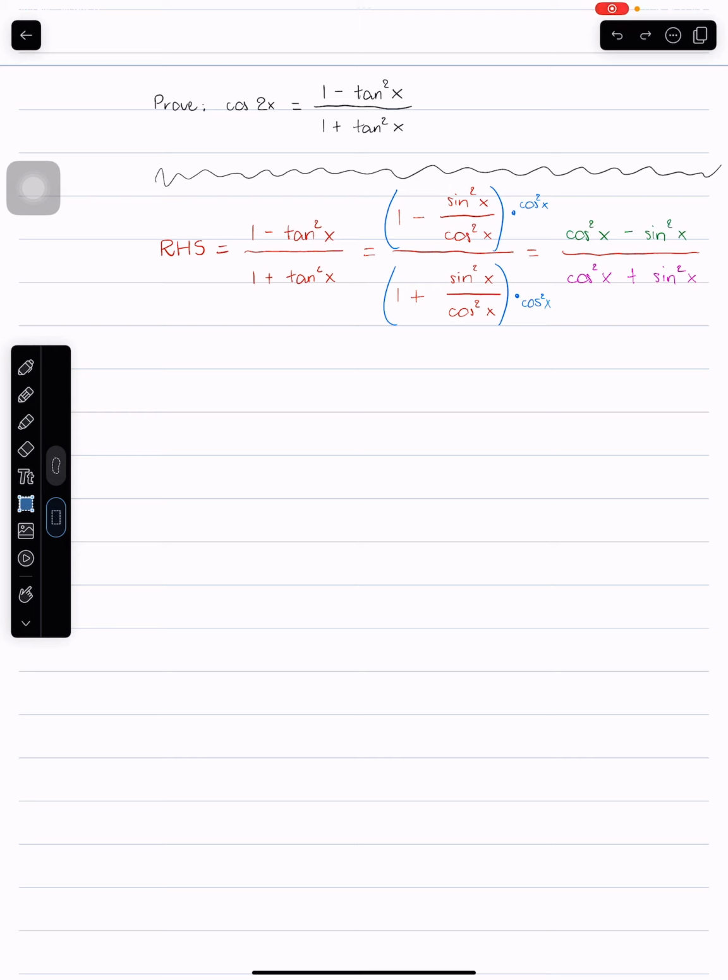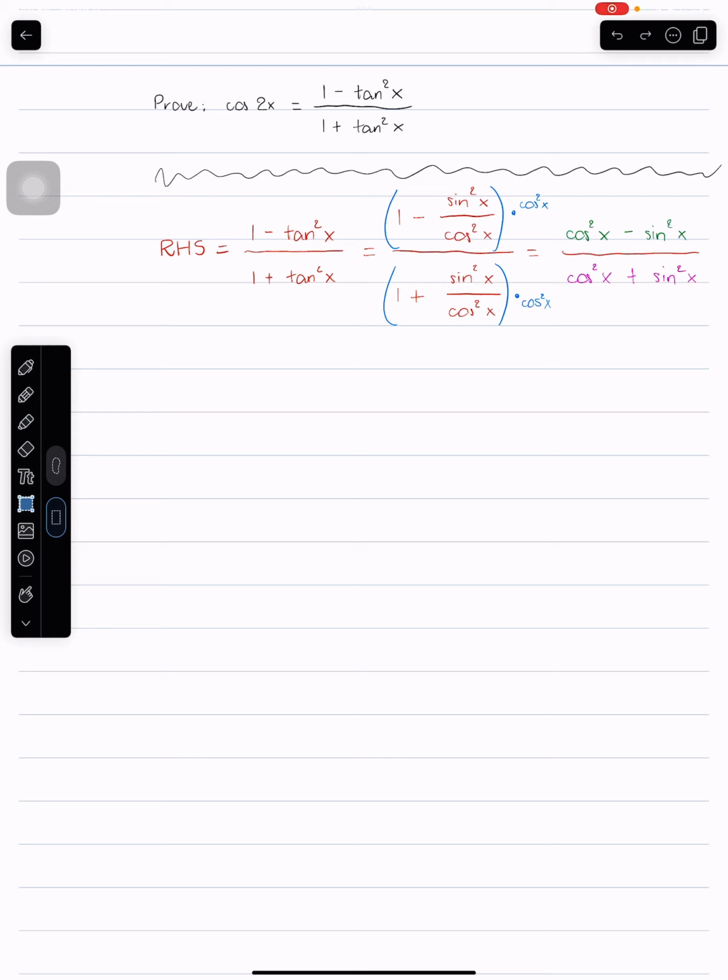The same thing happens on the denominator. 1 times cosine squared gives cosine squared. Positive sine squared over cosine squared times cosine squared, the cosine squared cancels out, so I get positive sine squared. After this, if you notice, the green expression on the numerator is an identity. It is cosine of 2x. This is one of the versions of cosine of 2x.